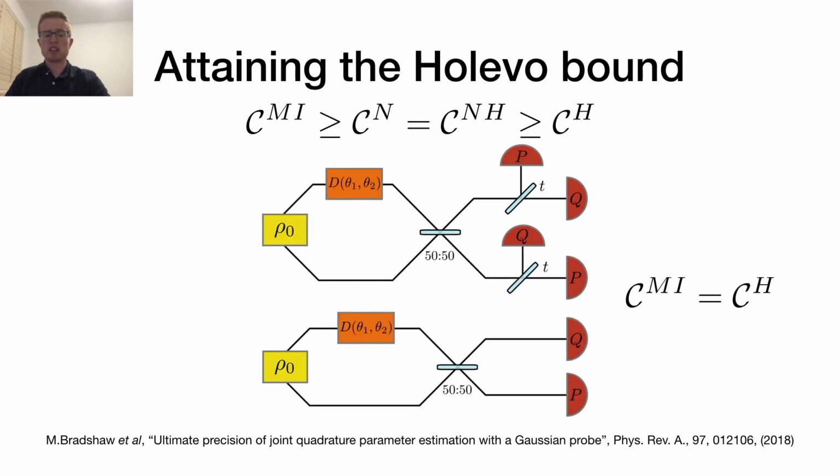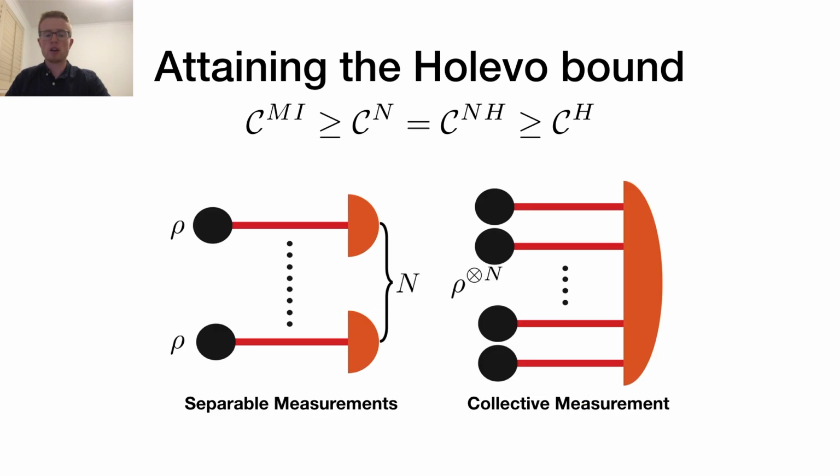In some specific cases this is not true, and the measurement strategy required to reach the Holevo bound is known, for example, for estimating two displacement parameters of a Gaussian state. In this example, the measurement which reaches the Holevo bound is a separable measurement, and collective measurements aren't necessary. But in general, a much more complex and experimentally challenging measurement is required to reach the Holevo bound.